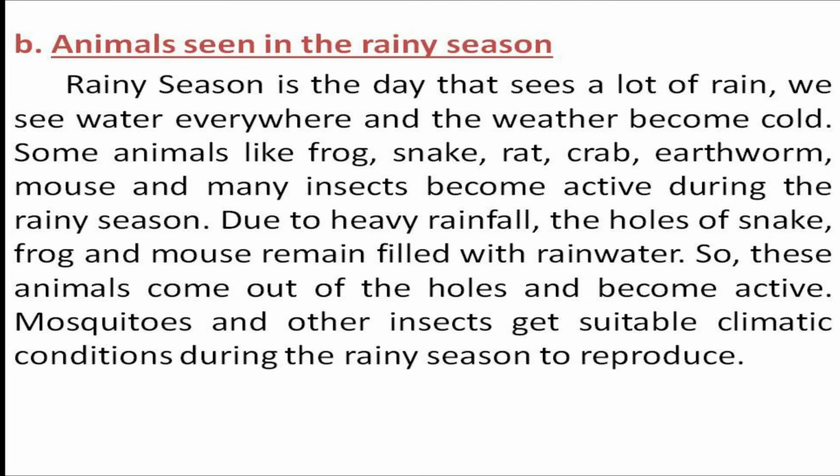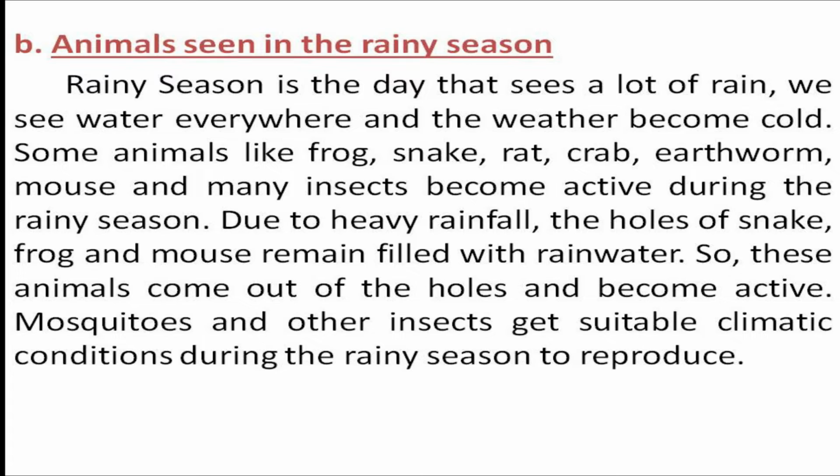Now the next one is animals seen in the rainy season. Now it's time for rainy season. What is the meaning of rainy season? Rainy season is the time that sees a lot of rain. We see water everywhere and the weather becomes cold.